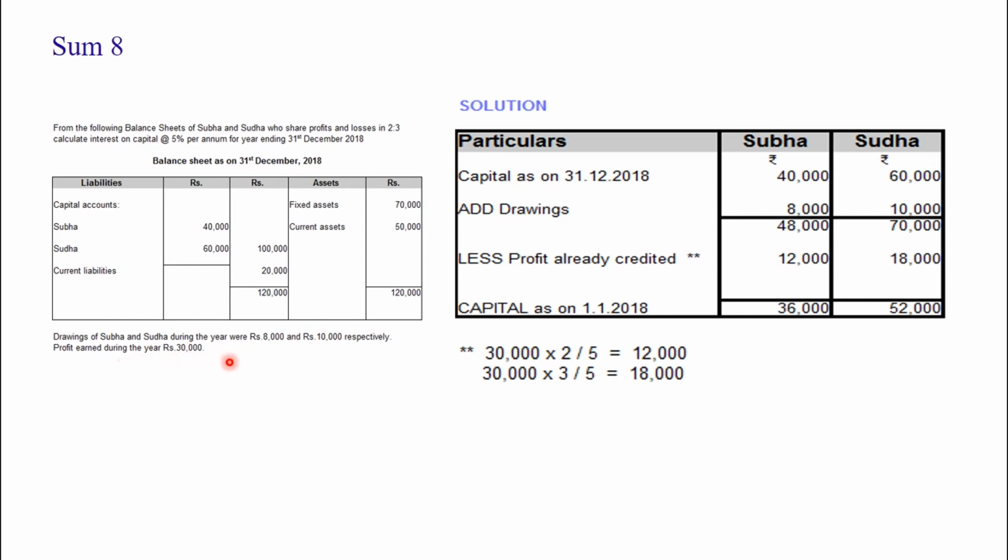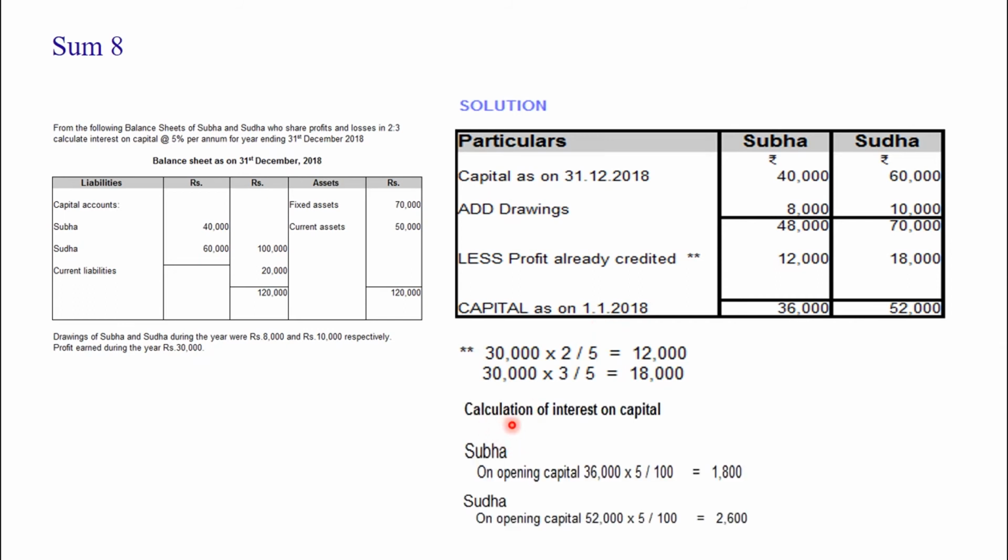This 30,000 should be distributed to the partners in the ratio 2 is to 3. So 30,000 into 2 by 5, 12,000. 30,000 into 3 by 5, 18,000. These 12,000 and 18,000 should be deducted from 48,000 and 70,000. So the figures arrived, 36,000 and 52,000, are the capital as on 1/1/2008. This is the opening capital. So we have found the opening capital of Subha and Sudha.